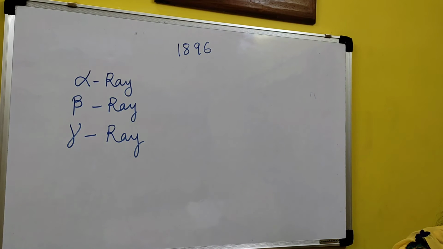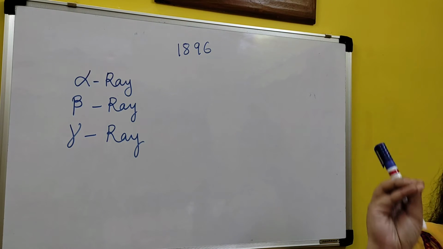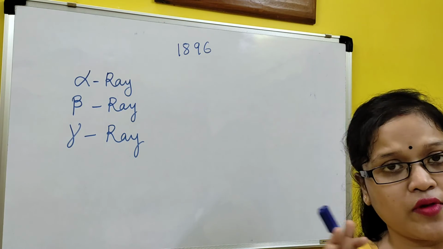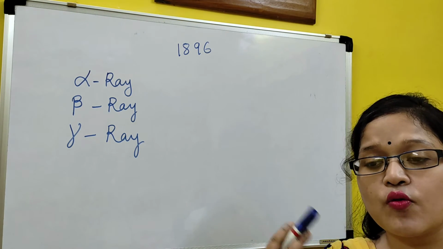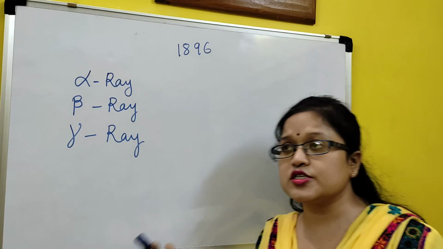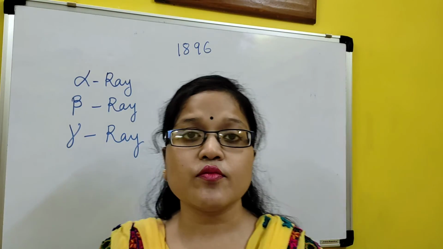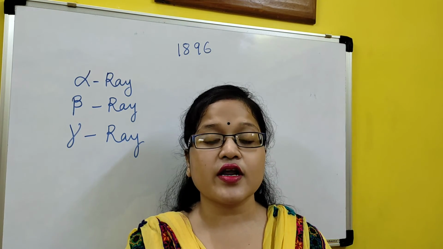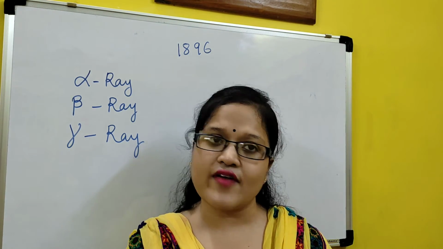Madame Curie and Pierre Curie discovered one element called radium, which is more than 1,000,000 times as radioactive as uranium of equal weight. Clear? Like that, as science goes on, many discoveries happen, and one after another we discovered various radioactive elements.